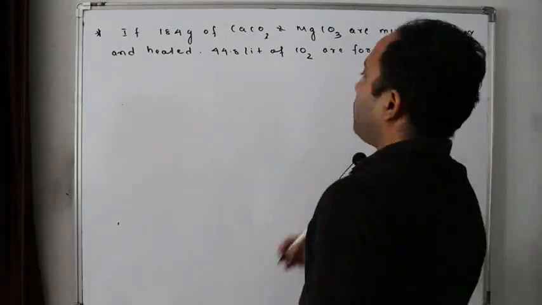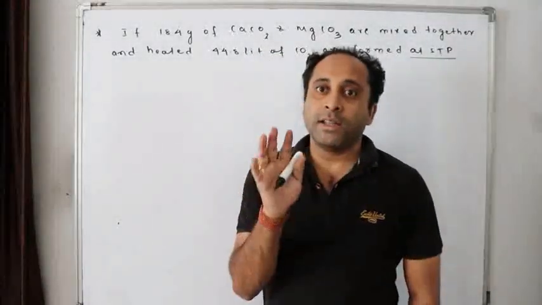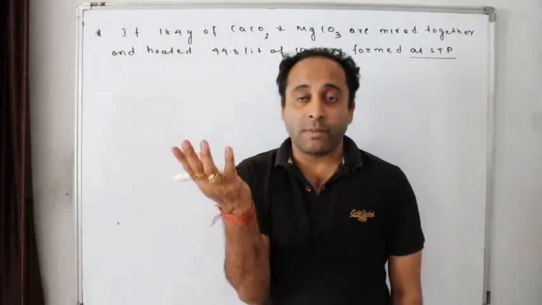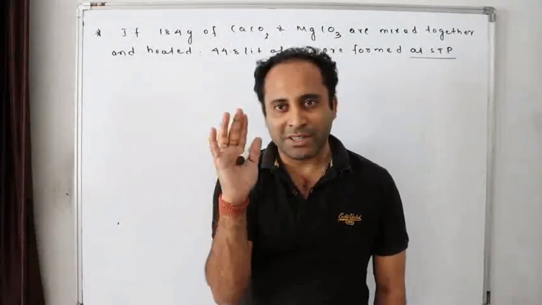Giving your STP is very important. I will tell you why in the gaseous state. Or else I have to convert it into STP using the equation PV equals nRT. Don't worry about that.